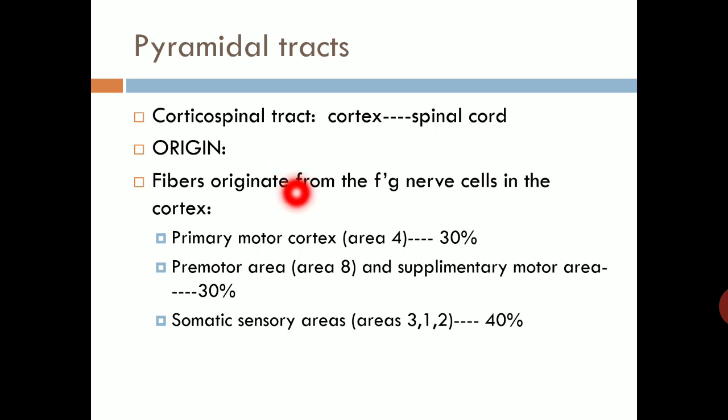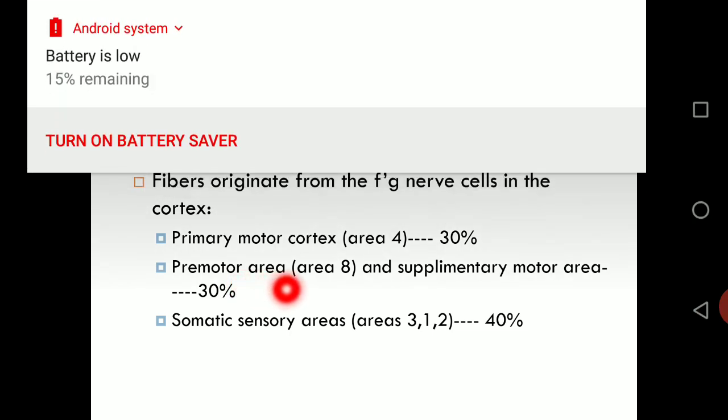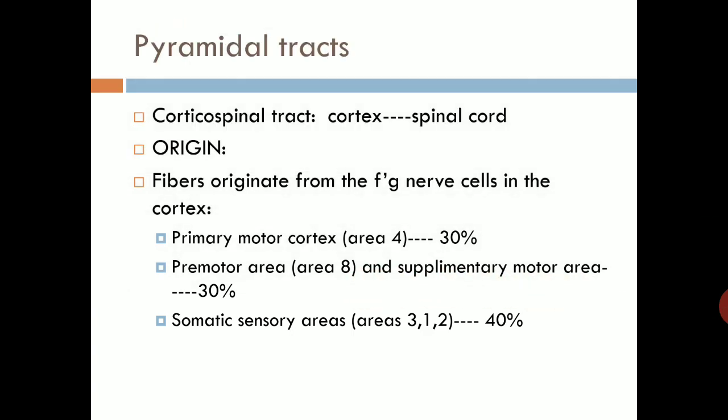Origin: fibers originate from the following nerve cells in the cerebral cortex. 30% of fibers arise from the primary motor cortex, area number 4, according to the Brodmann classification of the cerebral cortex. Then another 30% of fibers come from the premotor area, area number 6, and the supplementary motor area. 40% of fibers come from the somatic sensory area, areas 3, 1, 2.